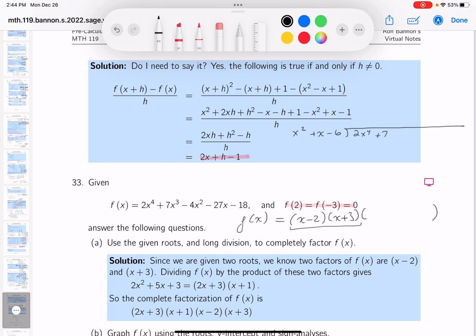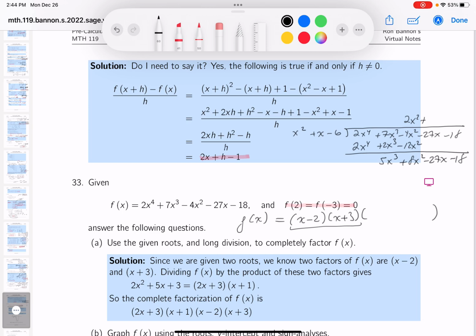plus 7x cubed minus 4x squared, minus 27x minus 18. It'll go smoothly, don't worry. So what do I get? I get 2x squared. That would give me 2x to the fourth, then plus 2x cubed minus 12x squared. Let's subtract. You get 5x cubed plus 8x squared minus 27x minus 18.